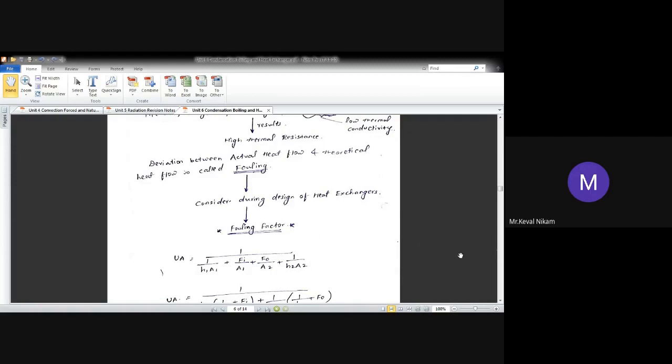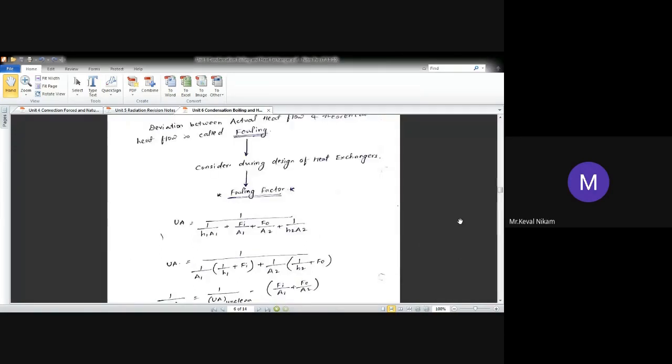Okay, but if we consider a fouling factor, we must consider the fouling factor for both sides of the tube, the inner side of the tube as well as the outer side of the tube, because on the inner side of the tube you have a fluid, as well as on the outer side of the tube you have a fluid. So both sides you are going to have the fluid.